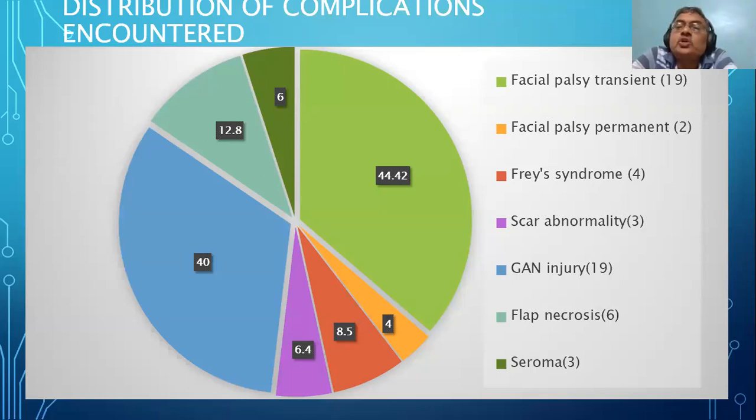Remember, these are the two things which are very useful for us. Though we do not follow the nerve stimulator, people have said the cause of transient facial nerve palsy is the same whether you use a nerve stimulator or not. It can only be useful to prevent permanent facial nerve palsy. You understand? Transient will not decrease, because for the nerve stimulator we use, you will have to touch the nerve. So there is no definite advantage for transient palsy.